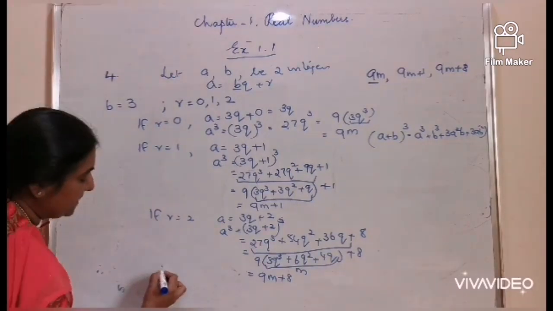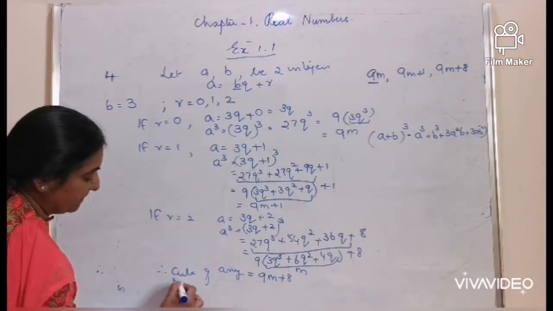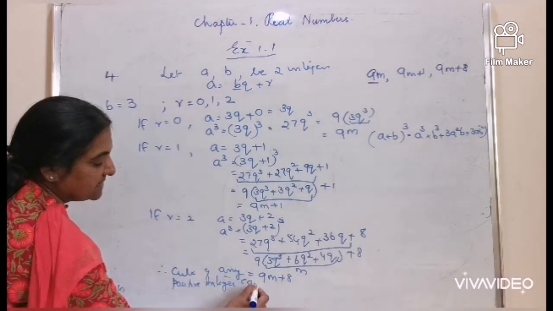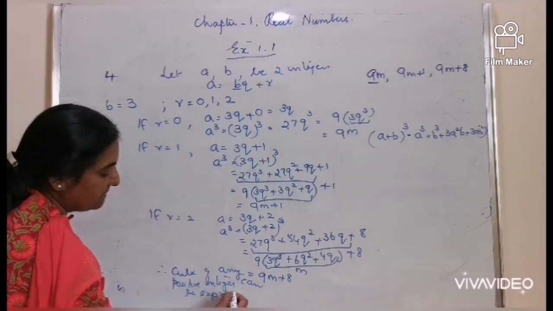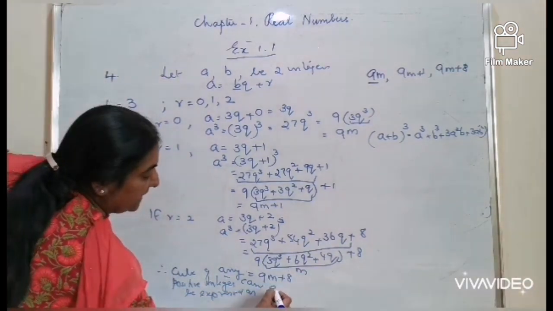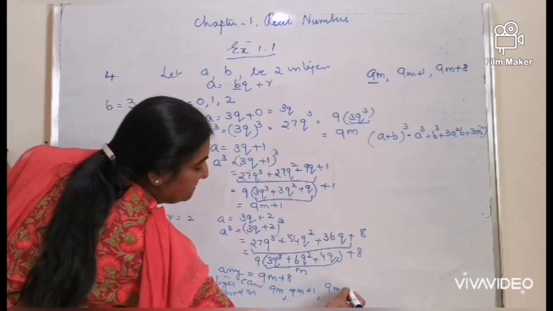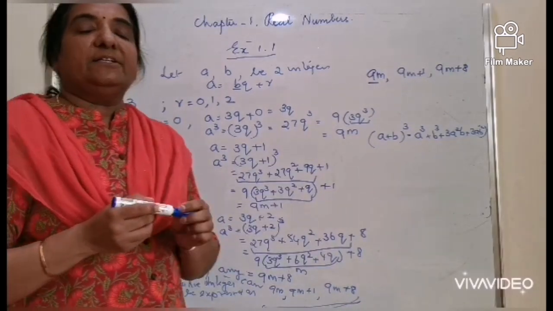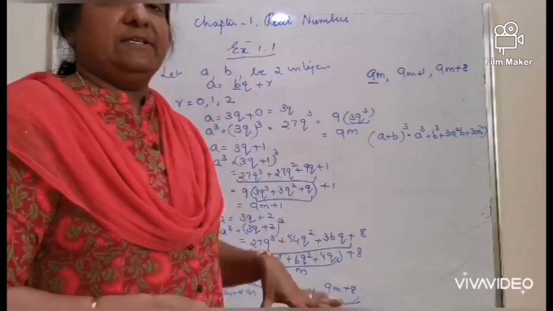Therefore, cube of any positive integer can be expressed as 9m, 9m plus 1, 9m plus 8. So, these are the possible patterns of questions which you can see in the first exercise.